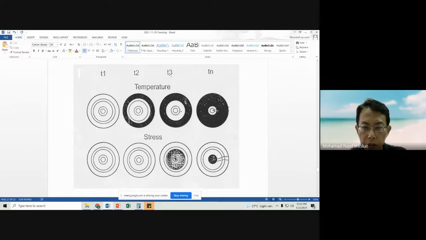But after a while, the frozen layer of the product starts to increase. When this happens, you can see that they start to have stress. Outside, when it freezes, the volume will expand. However, inside the volume stays the same. So now you have stress due to the difference in temperature between the outside layer and the inside layer.